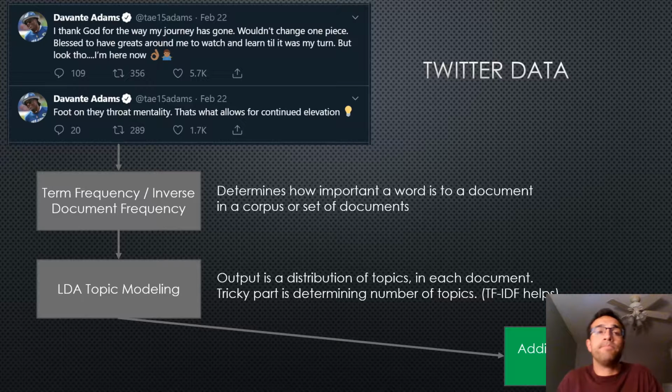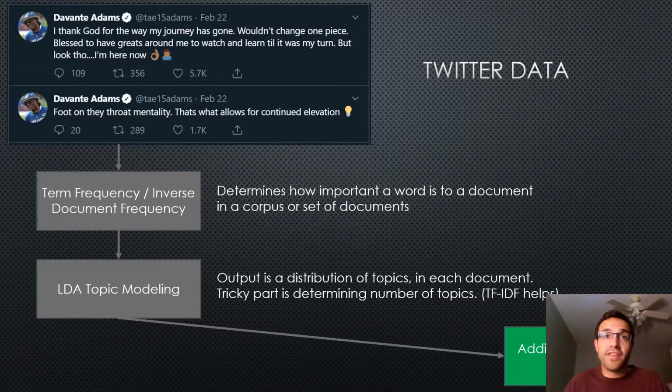So here's some Twitter data. Basically, this is Davante Adams, the same player. He has 2 tweets where he's talking about feeling blessed and being thankful for his talents. And then the second tweet is about his mentality and how he approaches the game and why it allows him to play better.